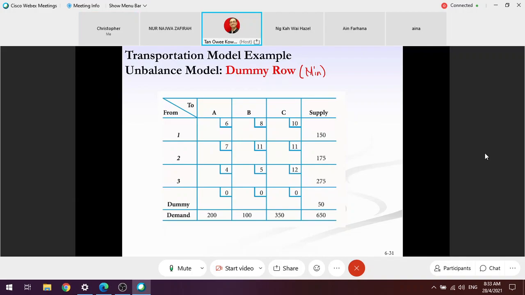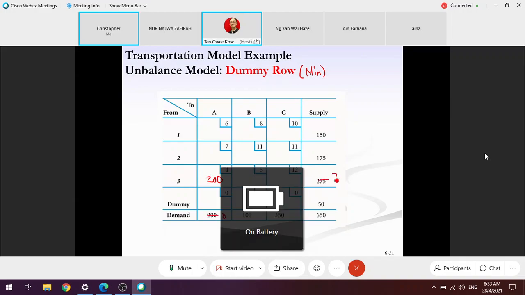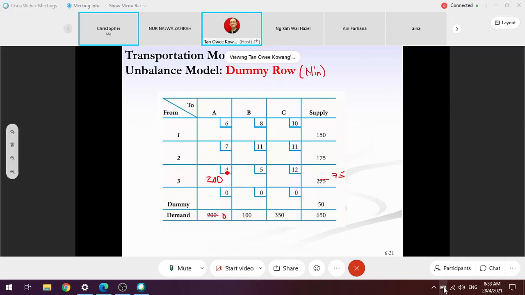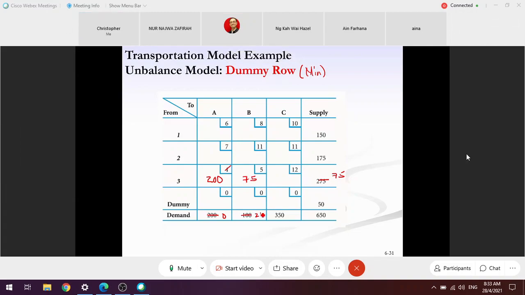So I will do it a bit quicker. I will fill 200, 0, 75. The second is 5. Am I right? 5, 75, 100. So I should fill 75, here 25, here 0.